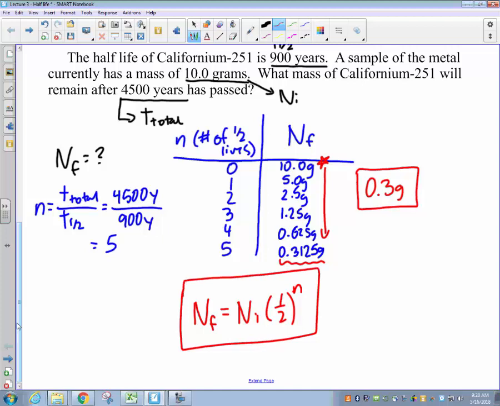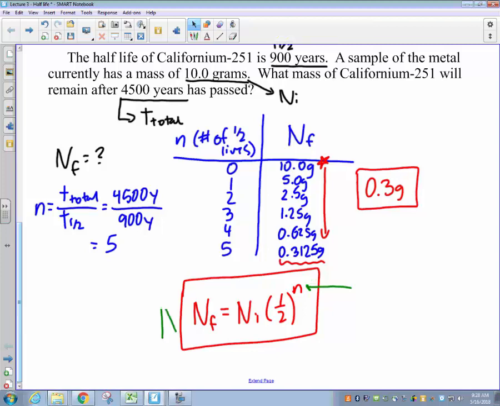That is, you take the initial amount and multiply it by 1/2 to the n power. And you'll notice here that there is nothing in this equation that says n must be a whole number of half-lives. Which means if you have a fractional number of half-lives that have actually gone by, the equation will work, whereas the chart method will not.